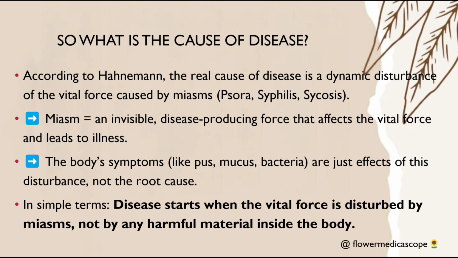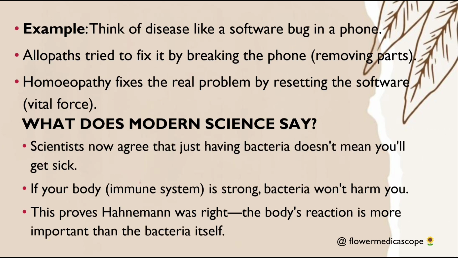So what is the cause of disease? According to Hahnemann, the real cause of disease is a dynamic disturbance of the vital force caused by miasm: psora, syphilis and sycosis. Miasm is an invisible disease-producing force that affects the vital force and leads to illness. The body symptoms like pus, mucus, bacteria are just effects of this disturbance and not the root cause. In simple terms, disease starts when the vital force is disturbed by miasms and not by any harmful material inside the body. So it is not caused at the material level. It is caused at the dynamic level.